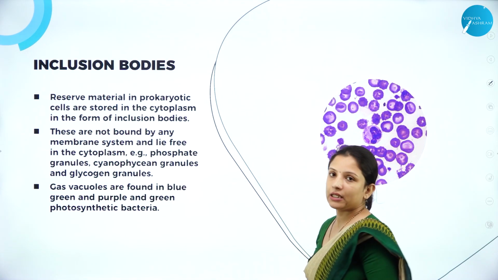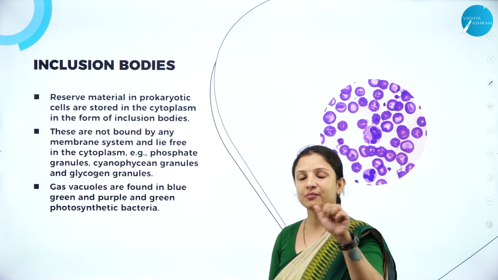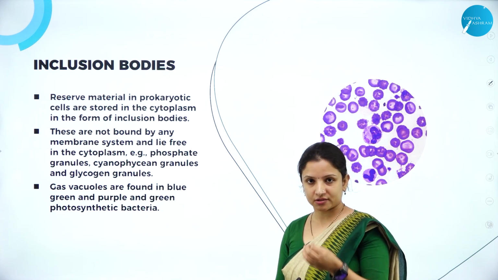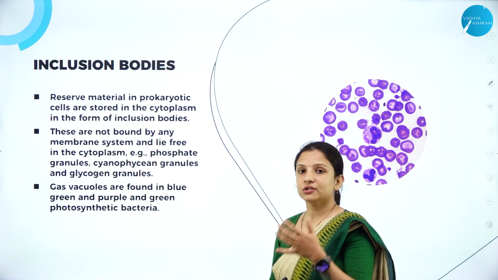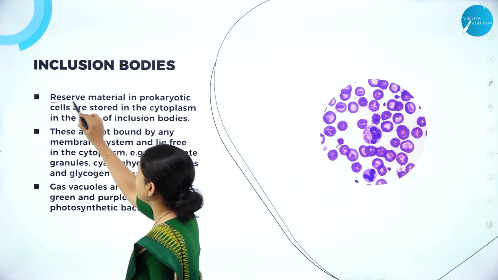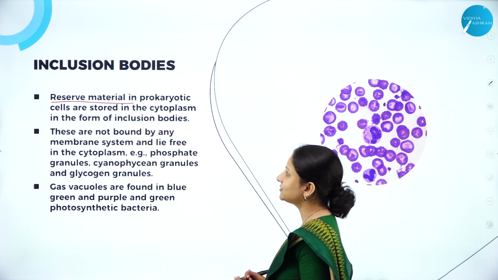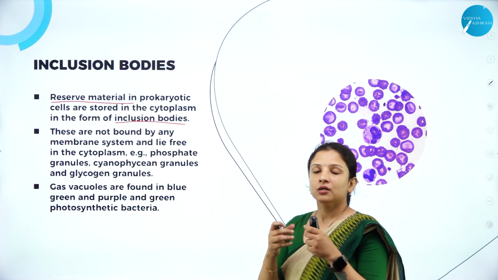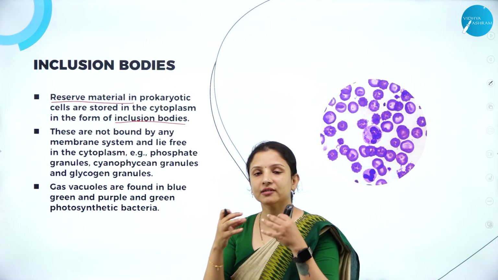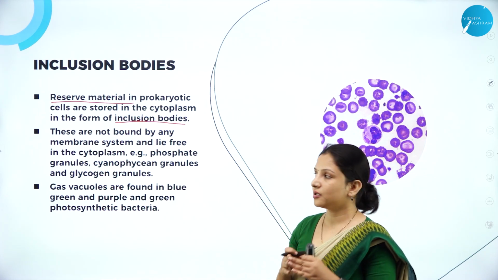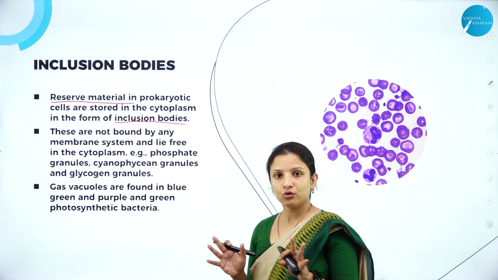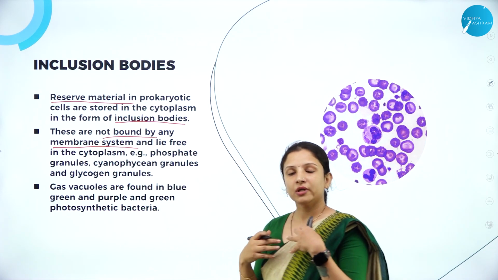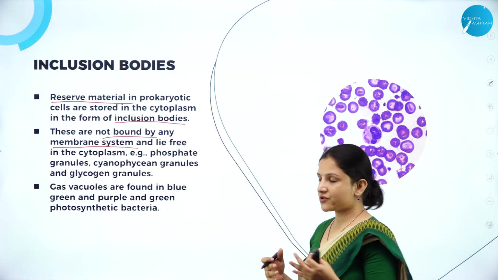Next, talking about some of the inclusion bodies. Apart from the cytoplasm having the DNA, having the plasmid, and having the ribosomes, they have some special structures which are called inclusion bodies. So these inclusion bodies are nothing but reserve materials which are present in the prokaryotic cells, and they are stored in the cytoplasm. So all the food materials of the bacteria are stored in the form of inclusion bodies. And these inclusion bodies are also not covered by any membrane system, and they move freely in the cytoplasm or the fluid matrix of the bacteria.